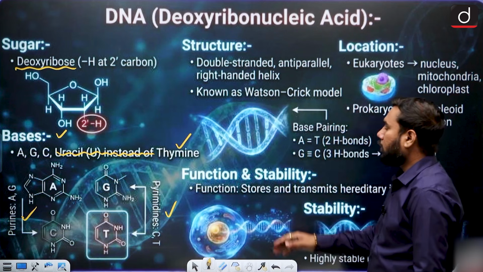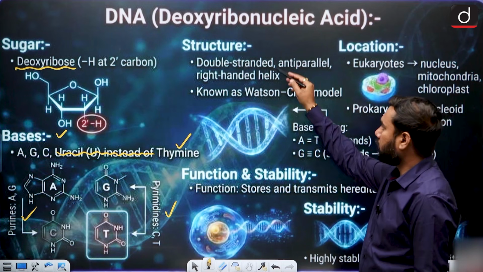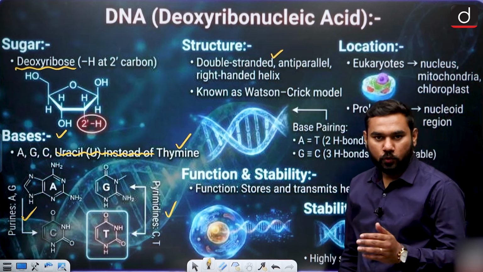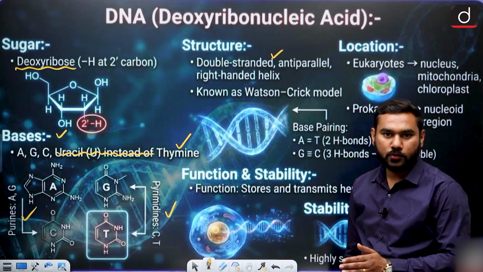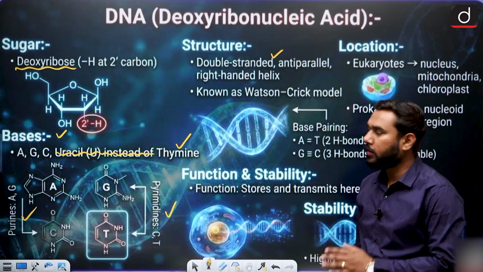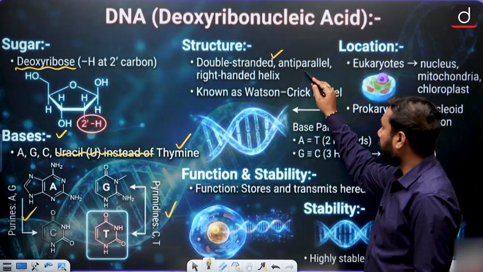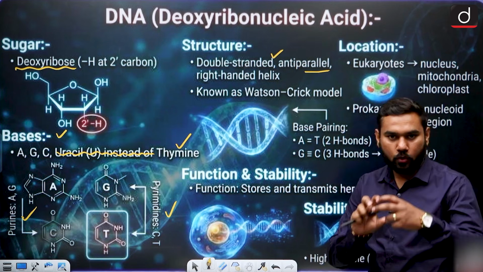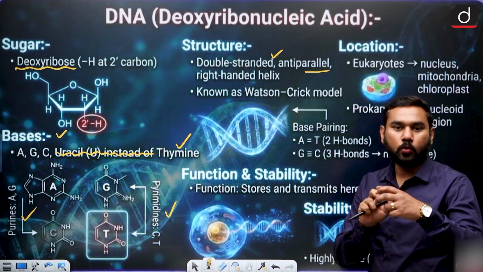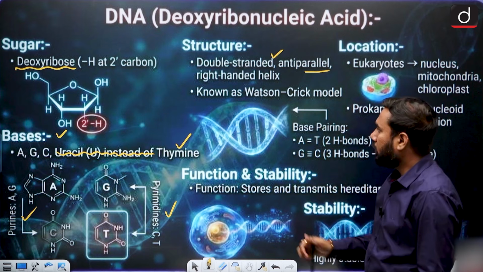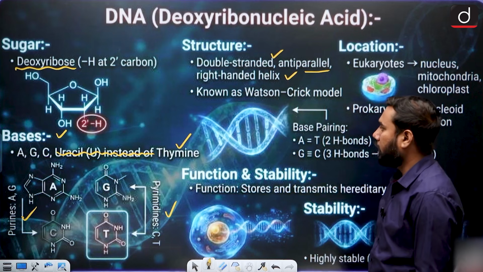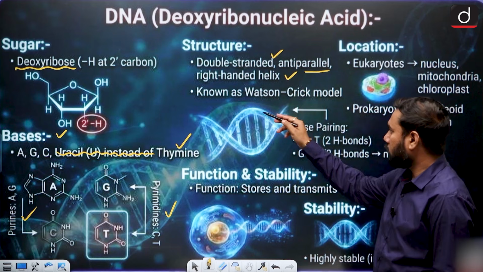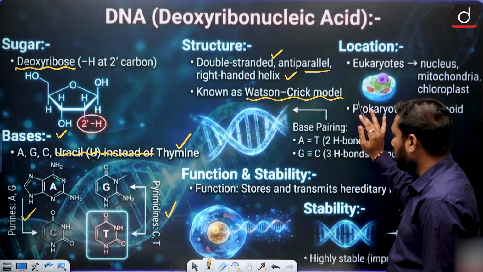And also when we talk about its structure, it is a double helical structure. You know that Watson and Crick are the scientists who gave us the double helical structure. And it is an anti-parallel structure, meaning the strands are coiled and run in opposite directions. And also a right-handed helix is there. This structure is given by the Watson and Crick model, you know it.